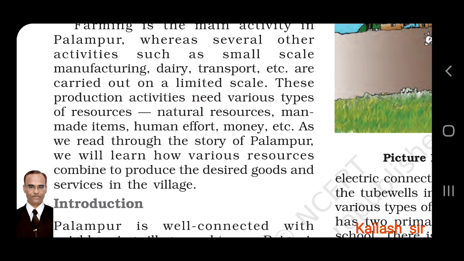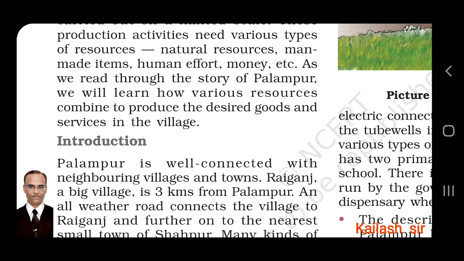These production activities need various types of resources. But how is production done? For that, there are some resources that are needed. For example, natural resources that are available in nature, man-made items, human effort, money, machinery, etc. As we read through the story of Palampur, we will learn how various resources combine to produce the desired goods and services in the village. So, as we go through the chapter, we will understand how production is done in Palampur.